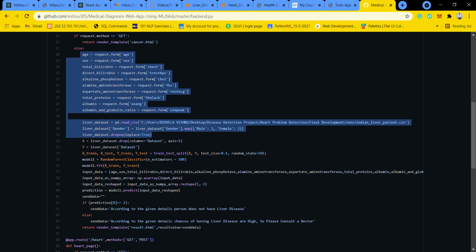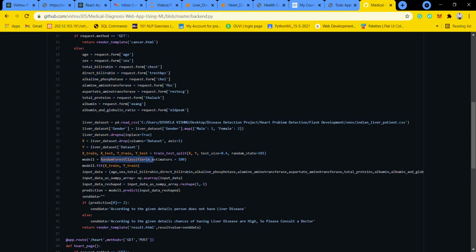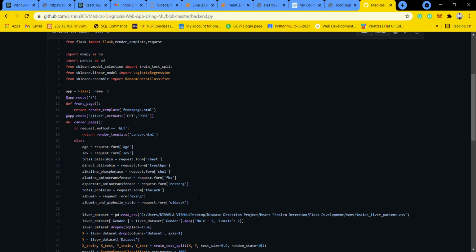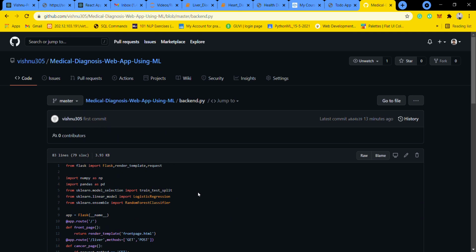We are using the random forest classifier, fitting it with training and testing data. After that we predict on the input data. According to the prediction, it renders the message to the result.html page. On the result.html page we show the result, as we saw in the output when I showed you the website.